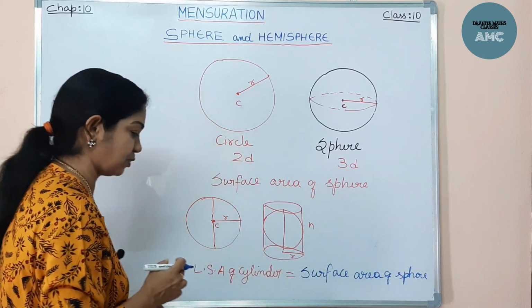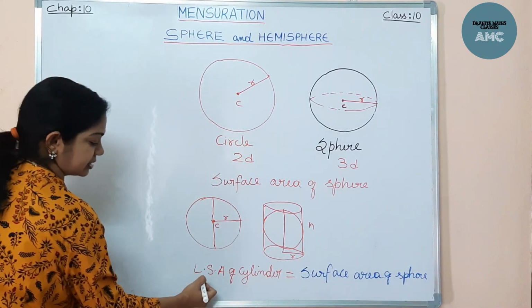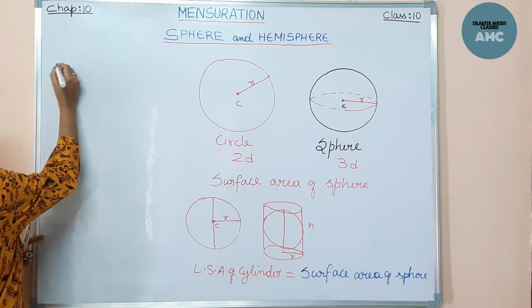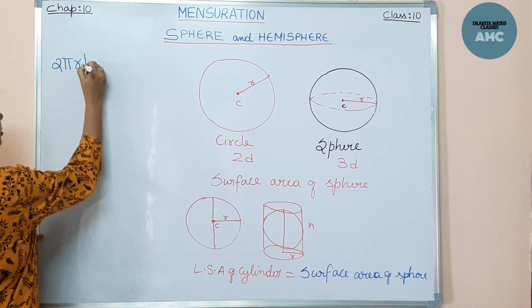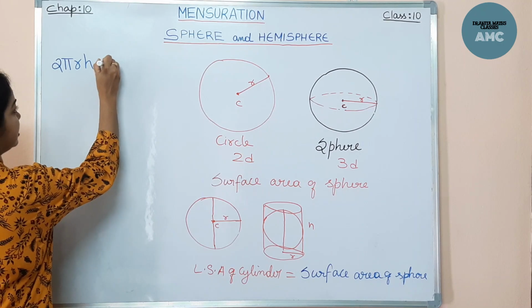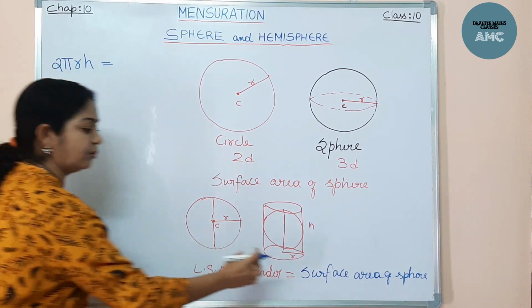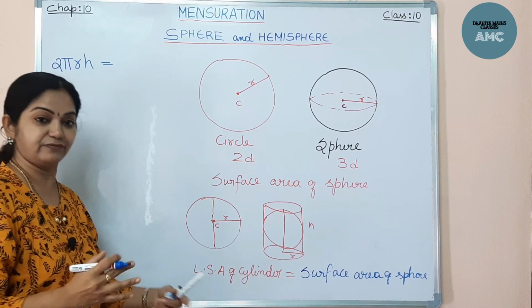Now how is it possible? Let's see. Now we know the LSA of the cylinder. What is the LSA of the cylinder? 2 pi rh, right? So this is the LSA of the cylinder. We don't know the surface area of the sphere. We have to find it out.